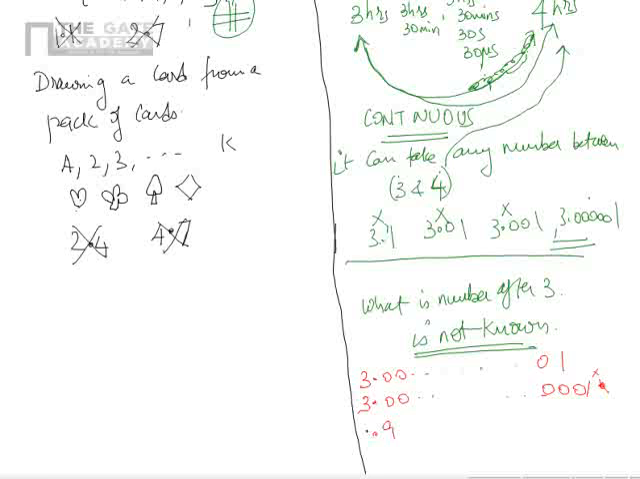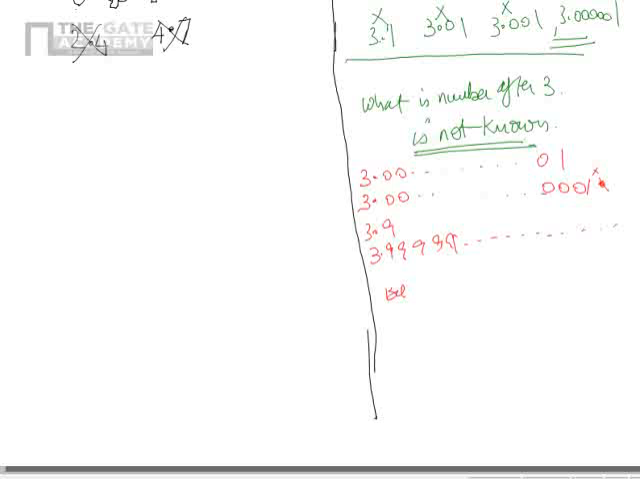Similarly, what is the number before 4? It is not 3.9. Is it 3.99? 3.999? Like this the 9s keep on going. There is no end to it. So we don't know what is the number before 4 also. Correct? So how many numbers exist between 3 and 4? Between 3 and 4 we have infinite numbers.